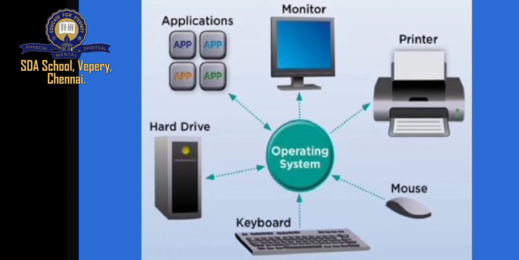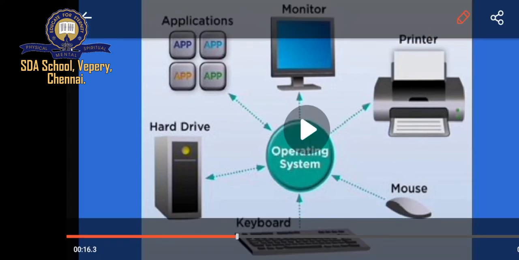Keyboard will help us to type the keys, whatever we want to type on the computer. Mouse will help us to do the work quickly. And printer, whatever data we have in the computer, it will take it out in the form of a printout. These are the applications of the operating system.